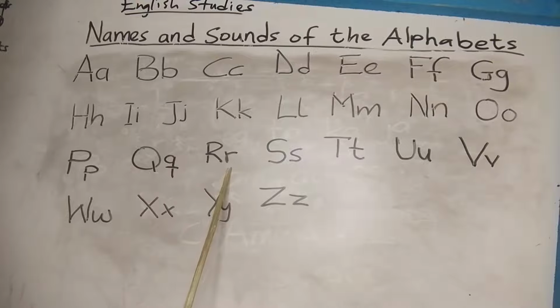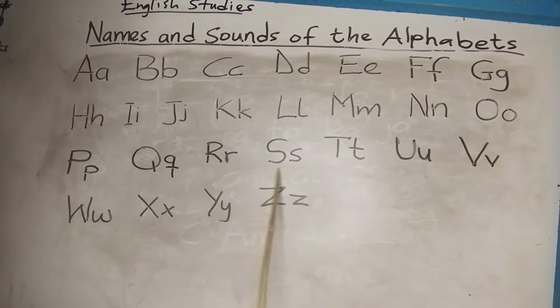This is R. The name is R, but the sound is R. That's how it sounds in words. This is S. The name is S, but the sound is S. That is how it sounds. The name is S, but how does it sound in words? S. So the sound is S.